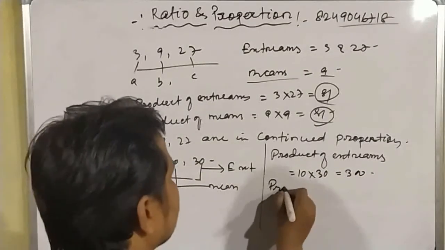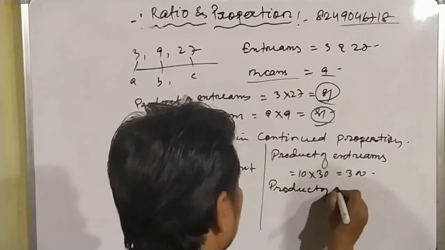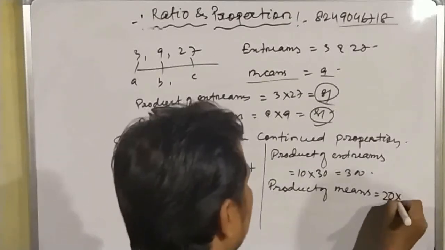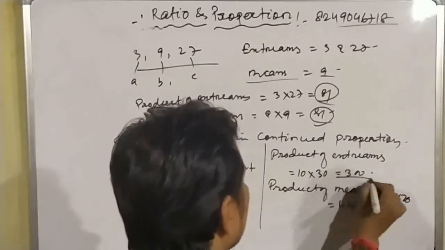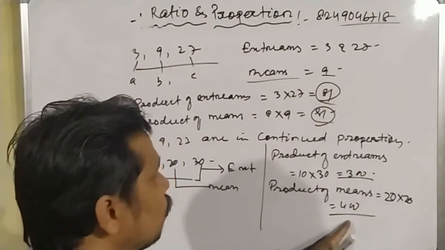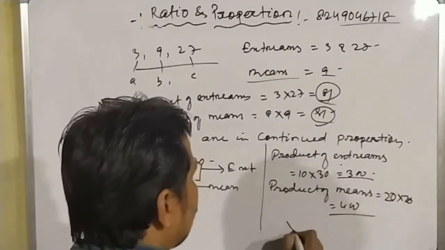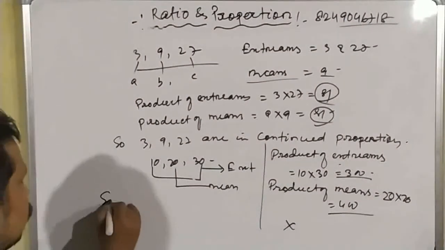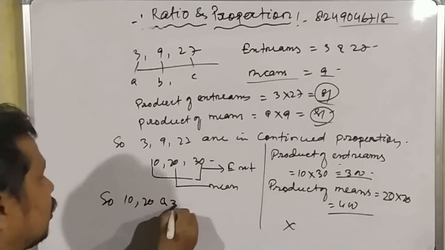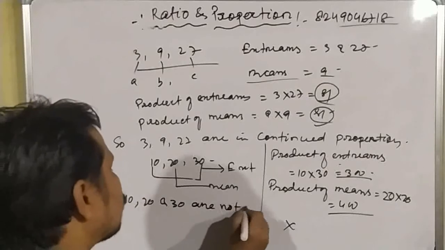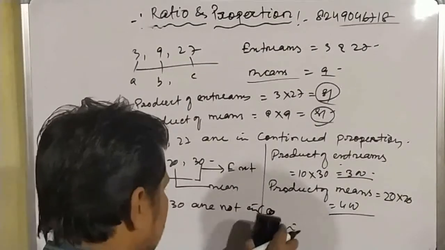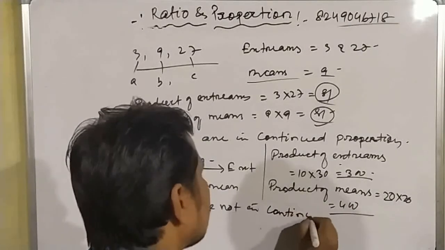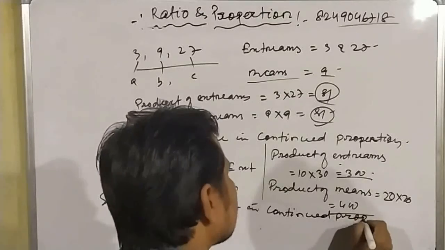And product of means is 20 into 20, which is equal to 400. So here we can see that 300 is not equal to 400. That means product of extremes is not equal to product of means. Then we can conclude that 10, 20 and 30 are not in continued proportion.